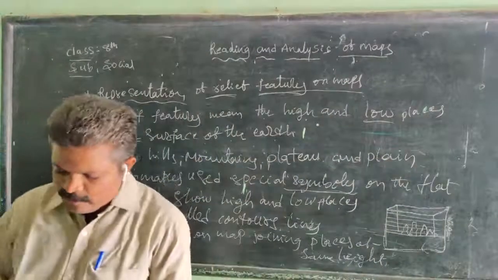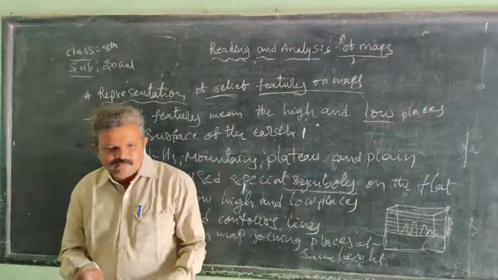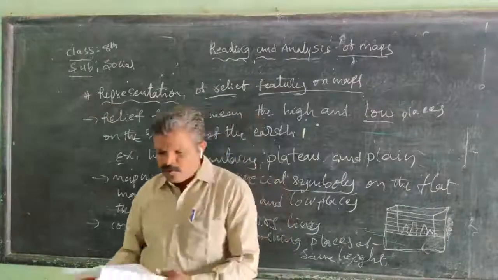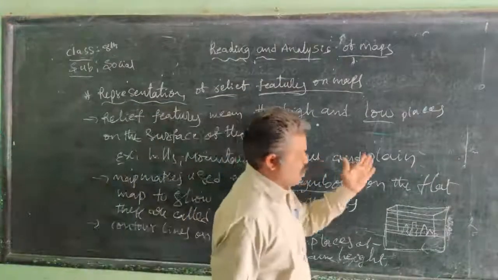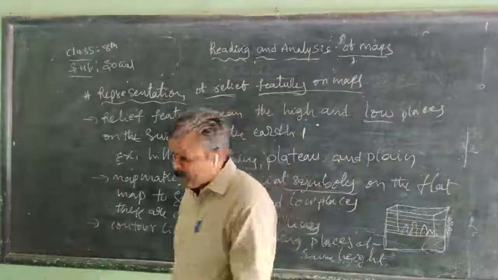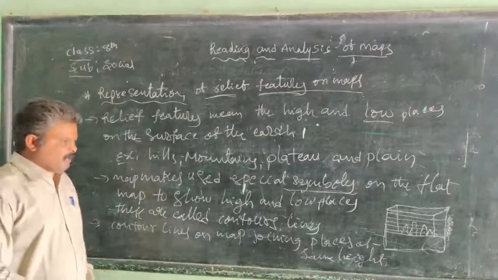Next one, atlas. What is an atlas? We know about the atlas. We find a number of maps. A collection of maps is called an atlas.